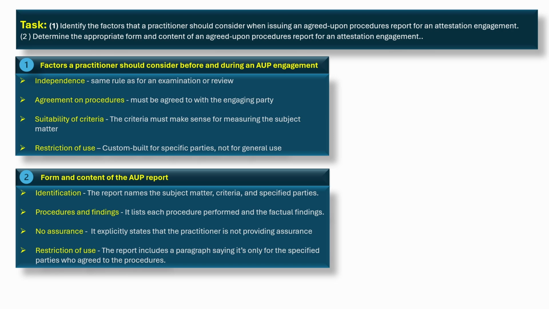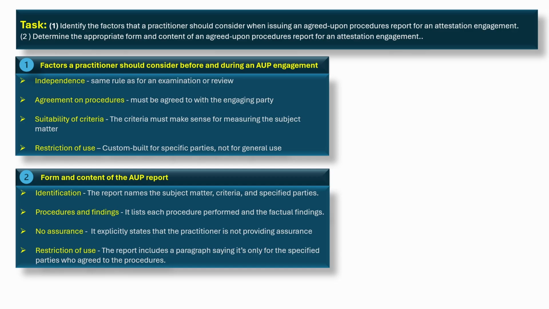Example, we recomputed royalties for 25 transactions and found no differences. No assurance. It explicitly states that the practitioner is not providing assurance. No opinion, no conclusion, just reporting results. The report includes a paragraph saying it's only for the specified parties who agree to the procedures.